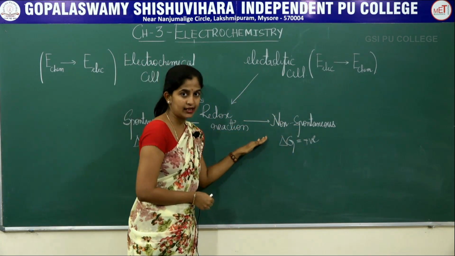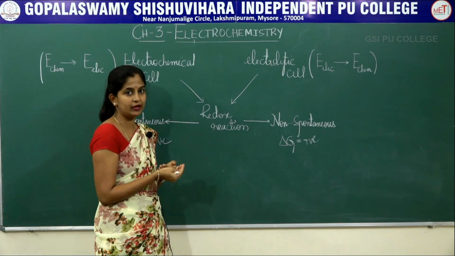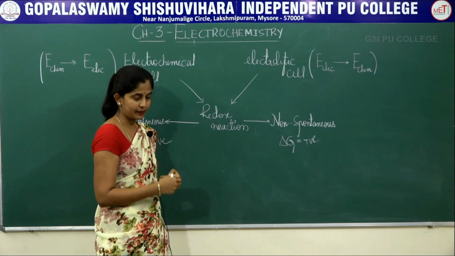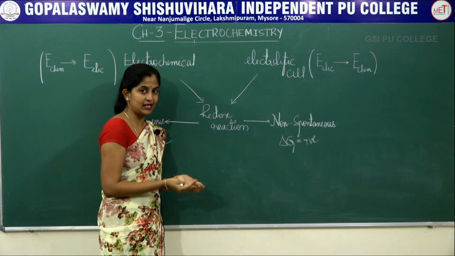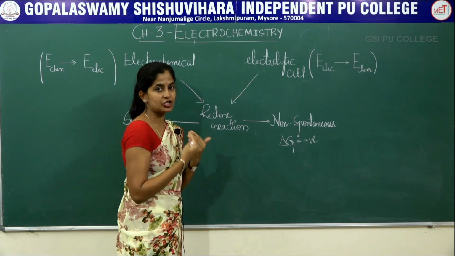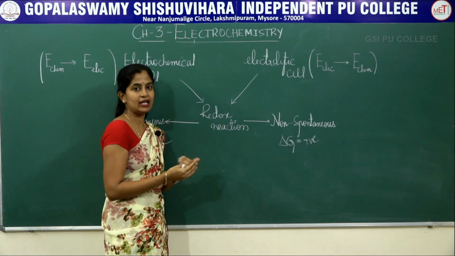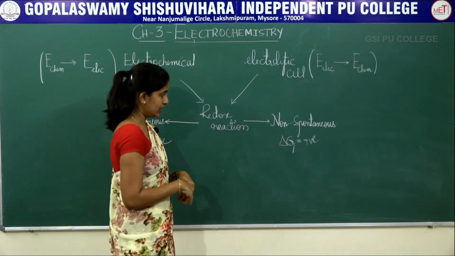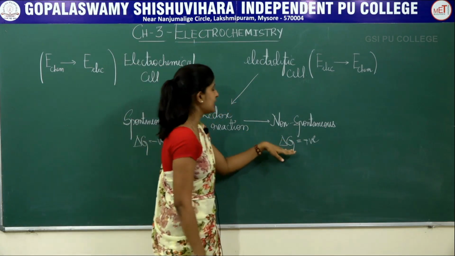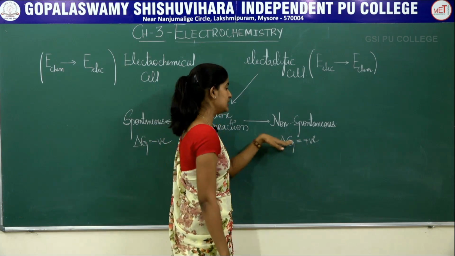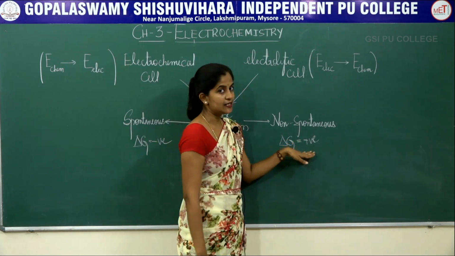Since it is a non-spontaneous reaction, you have to supply some electrical energy to make this reaction happen. That is, you are providing some electrical energy to produce the chemical energy from your electrical energy. So for a non-spontaneous reaction, delta G is positive. That is, the change in Gibbs free energy is positive.